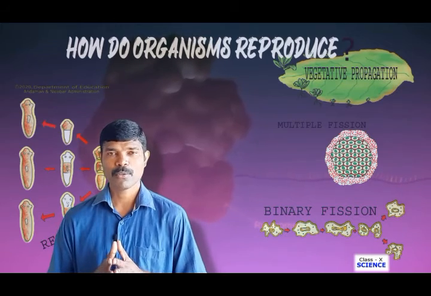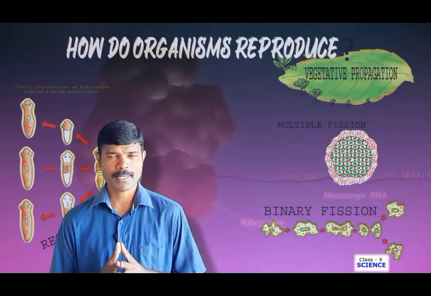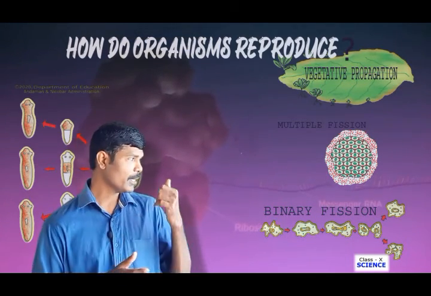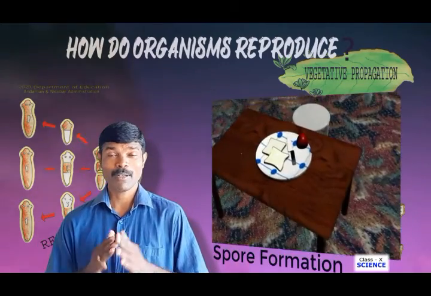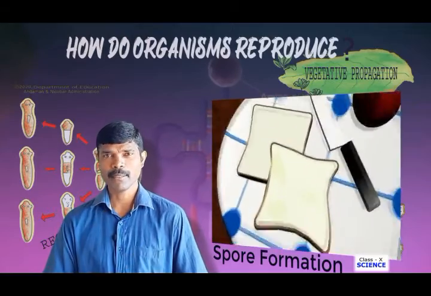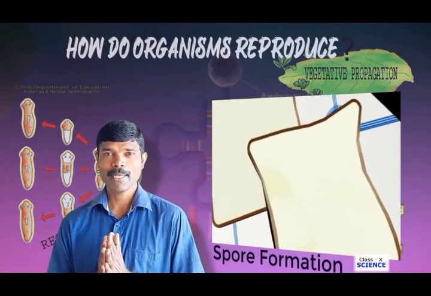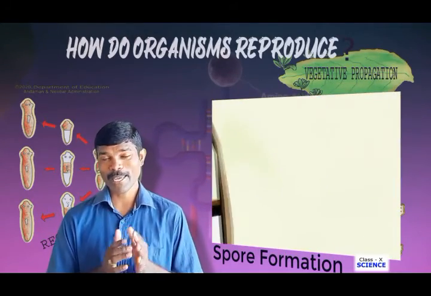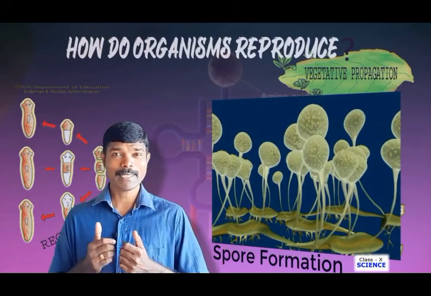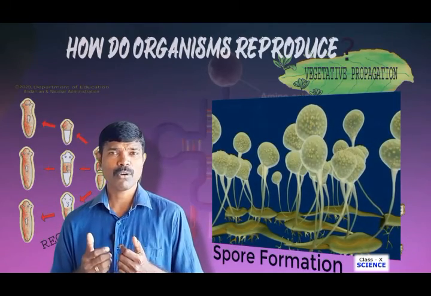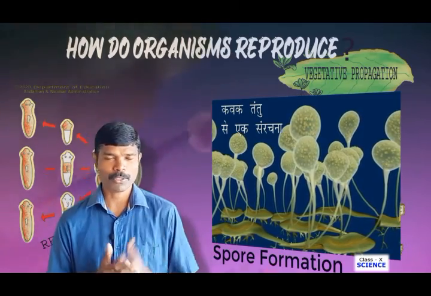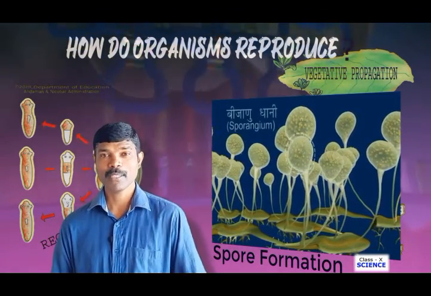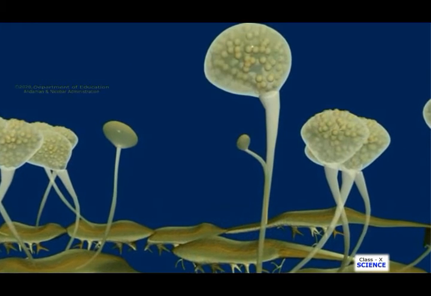Spore formation is one of the asexual reproduction methods. Let us understand it in detail. Now look at the screen here. You will find a spongy layer developed on the surface of the bread. This occurs when the bread is exposed to moist air for some days. When it is left for 2 or 3 days, you will see such a spongy layer. Here the reproduction is by means of spore formation.